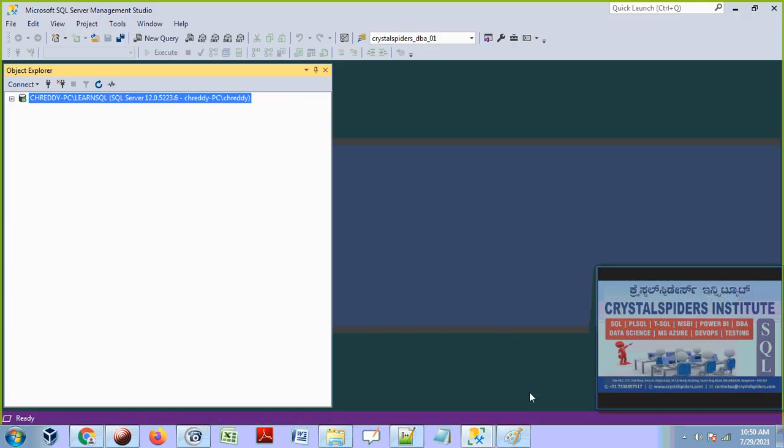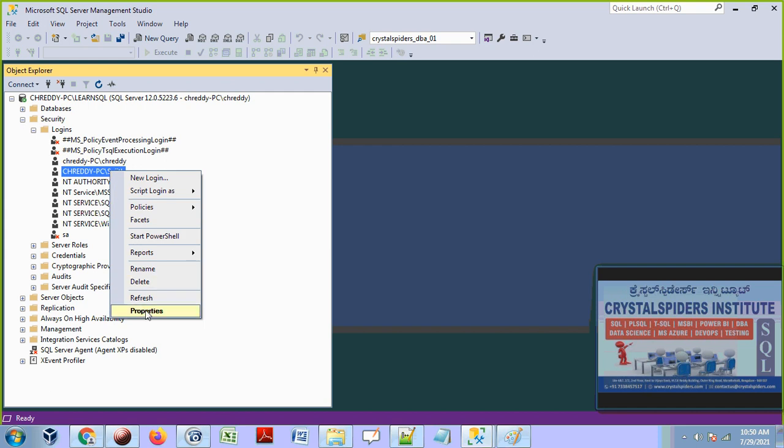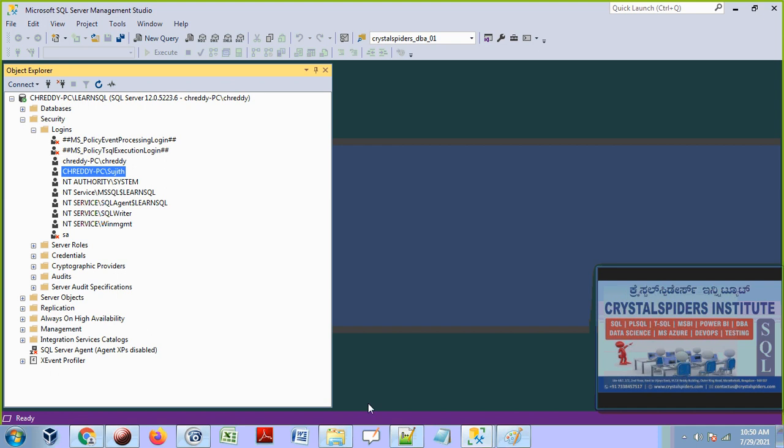Okay, so now DBA. You see that SQL Server is now connected by CHRD, and the CHRD has to grant access to Sujit on a DBA database. How does he grant? This is the login. Right click on the login, go to the properties.